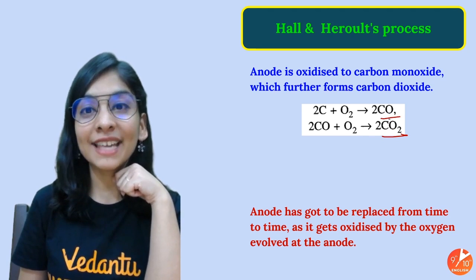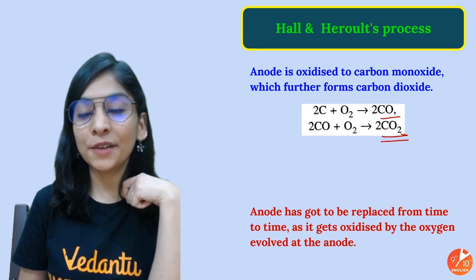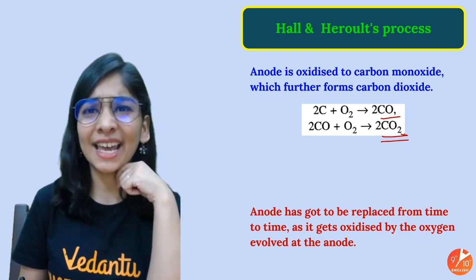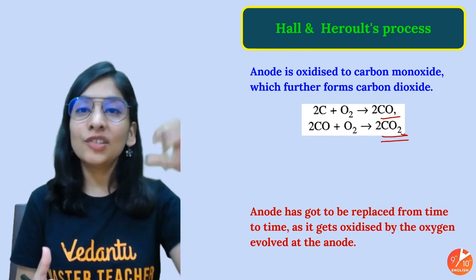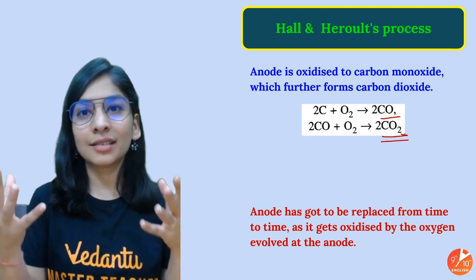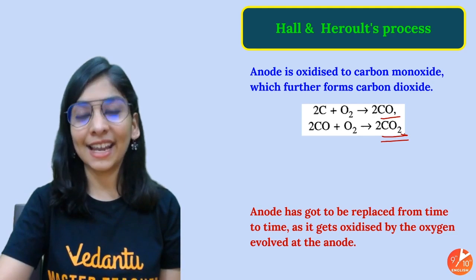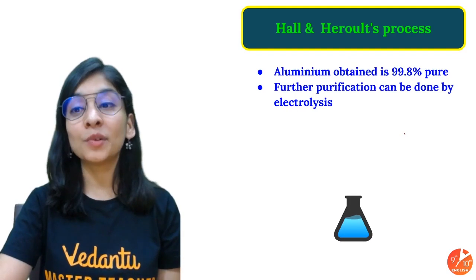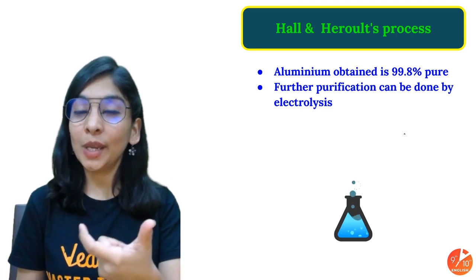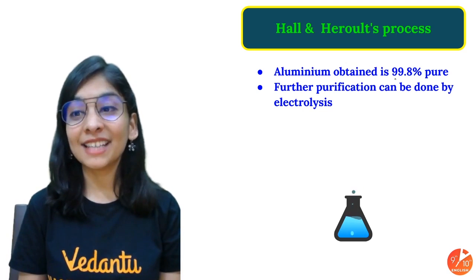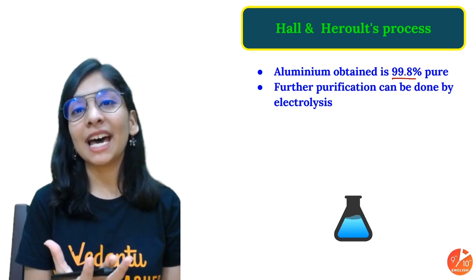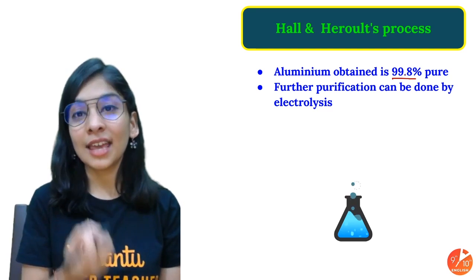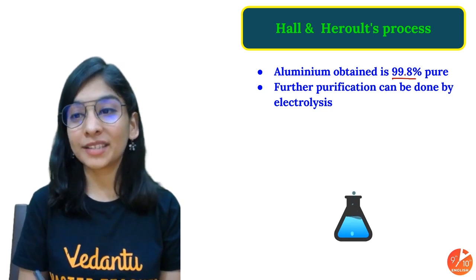First carbon monoxide, but with more oxygen, finally we get carbon dioxide, and that's not a right deal. That means we have to keep on changing the anode because they are disappearing and forming carbon dioxide gas. So this is a must step to remember. Finally we got our aluminium, and the best part is that it is 99.8% pure. Whenever we get aluminium from electrolysis, this is like the purest form possible.